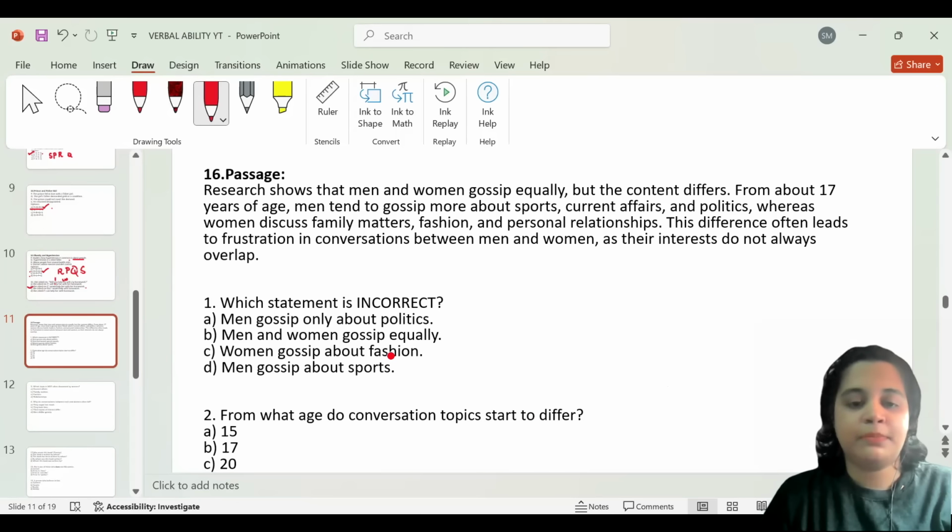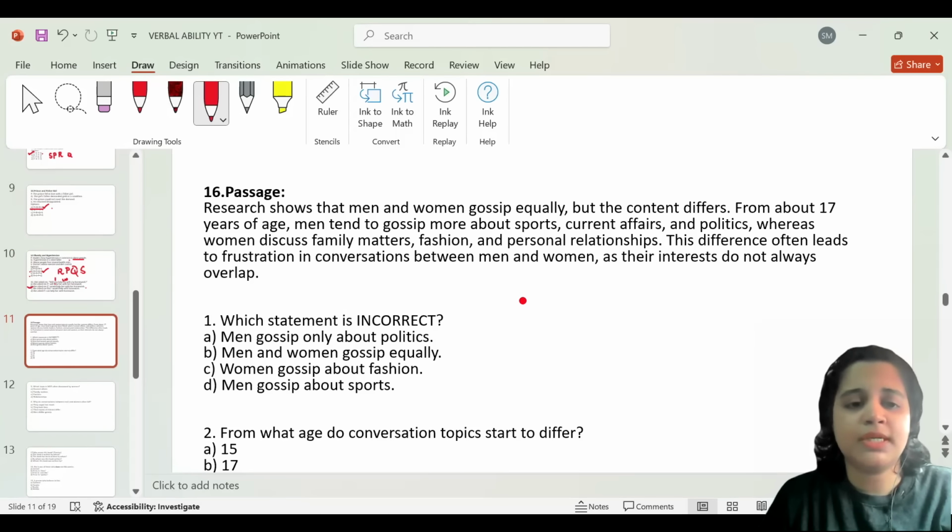And from my perspective, the best suggestion I can give you for passage comprehension is to read the questions before you read the passage, so that it will be easier for you to pick out the correct answers as you're reading the passage. Okay, if possible, try to read the questions before you read the passage. So let us begin with passage comprehension.